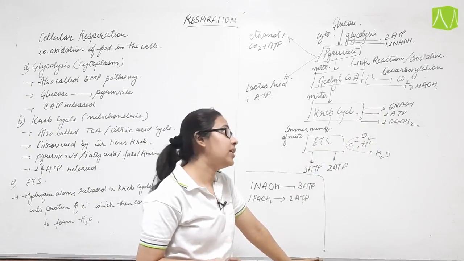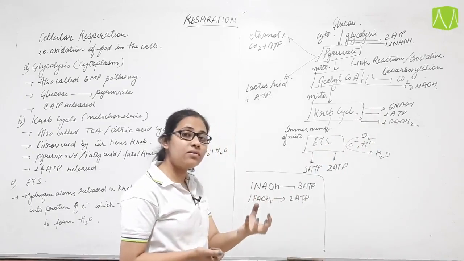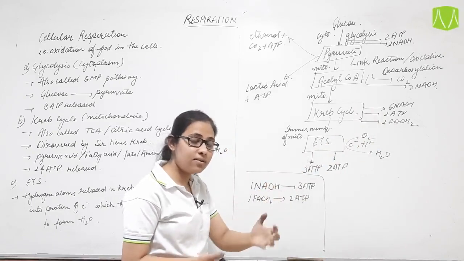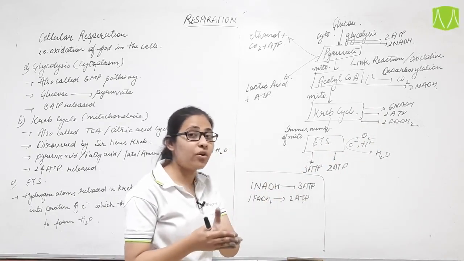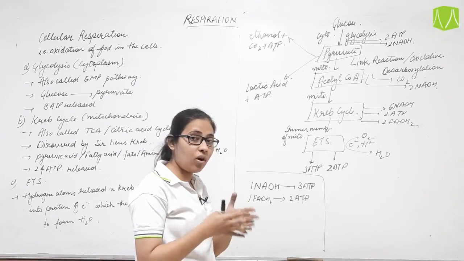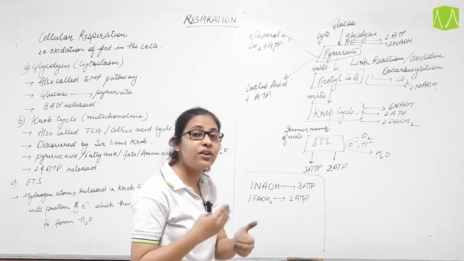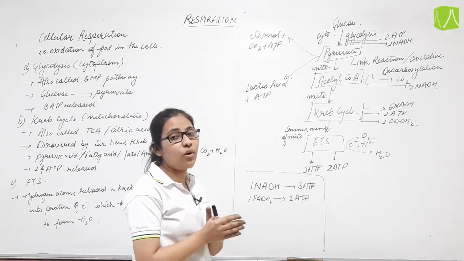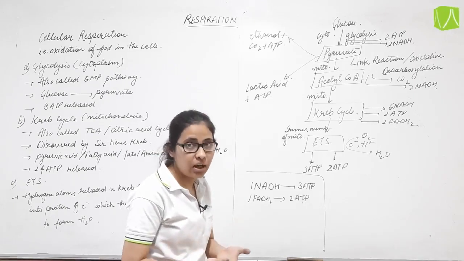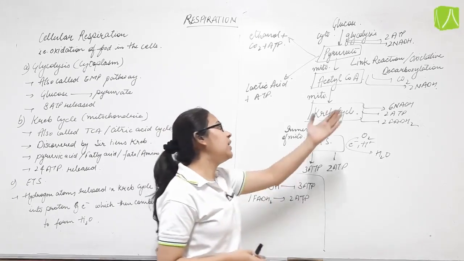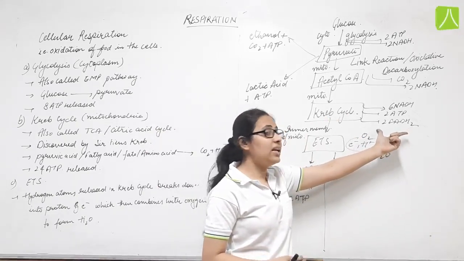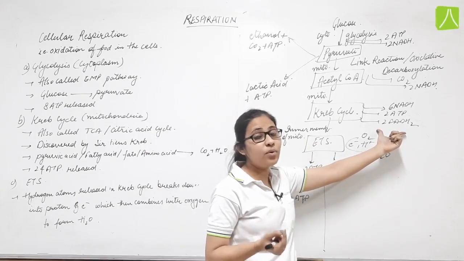What happens here is that in this step, the ETS, the electron travels through different electron carriers, and when it travels through these carriers it loses its energy, and that energy is further used to form ATP. So we can say NADH or FADH2 is essential for energy production.